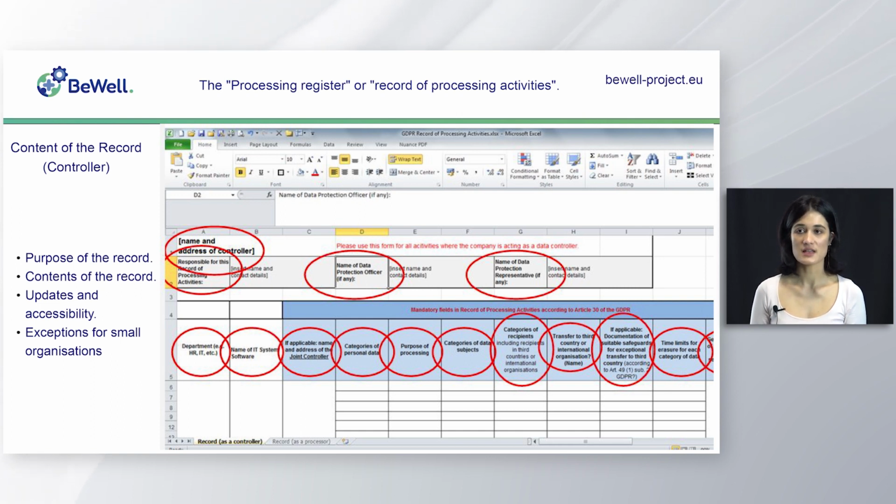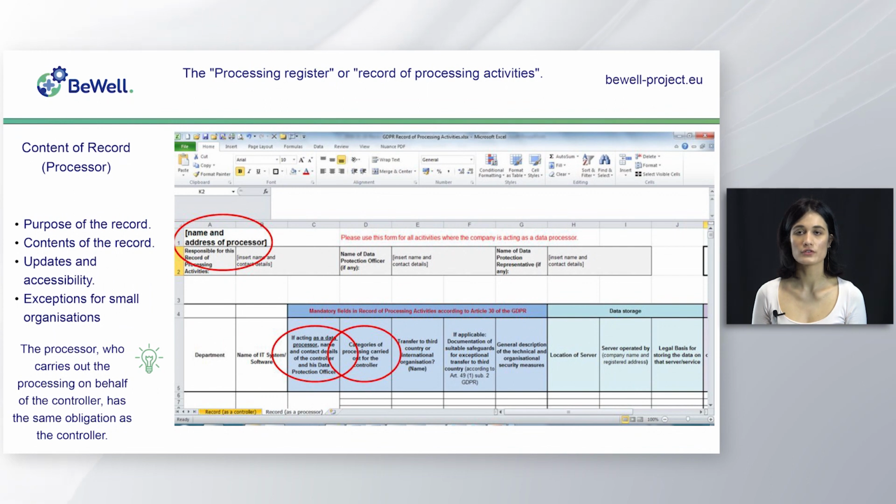3. Updates and accessibility. The record of processing activities should be kept up to date and reviewed regularly. It should be easily accessible to supervisory authorities upon request as part of their monitoring and enforcement activities. 4. Exceptions for small organizations. Organizations with fewer than 250 employees are generally exempted from maintaining a record unless the processing they carry out is likely to result in a risk to the rights and freedoms of data subjects, is not occasional, or involves special categories of data.